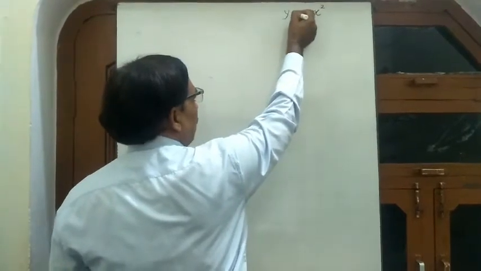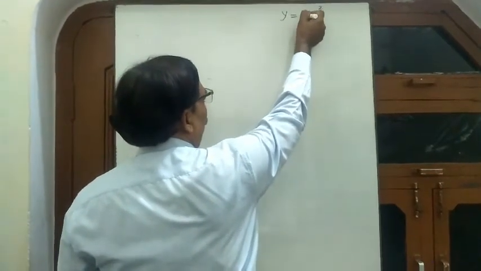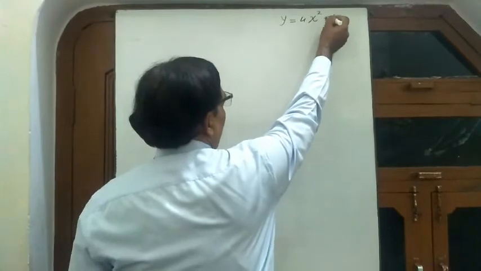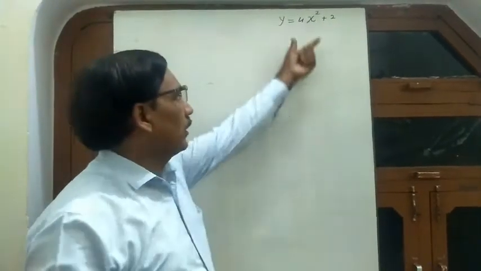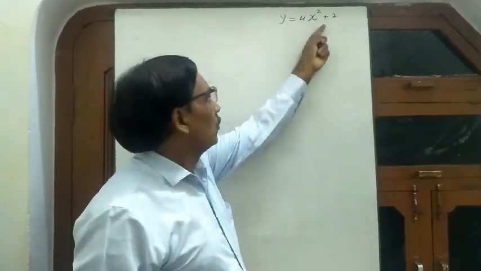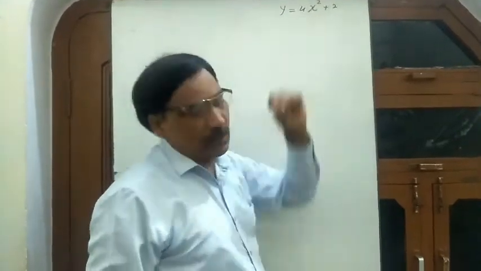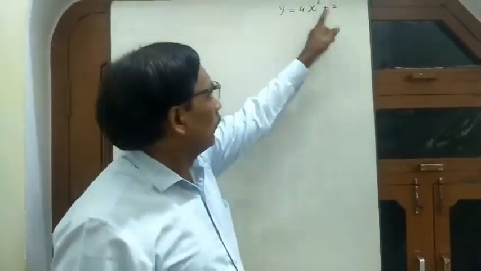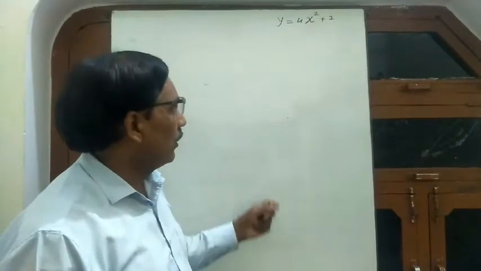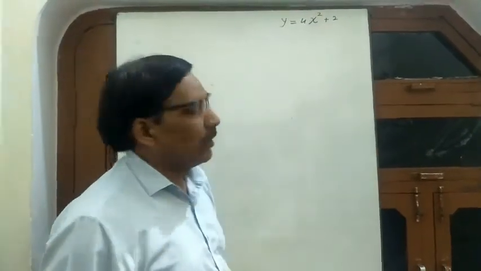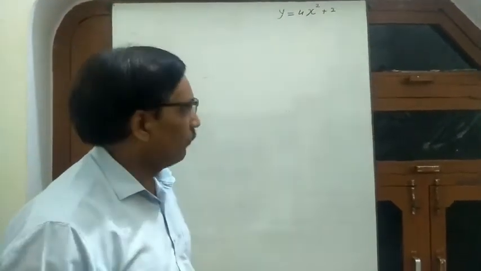Suppose y is equal to 4x square plus 2. This is a quadratic expression. So if you draw the graph of this equation, you will have a U-shaped curve, that is known as a parabola.